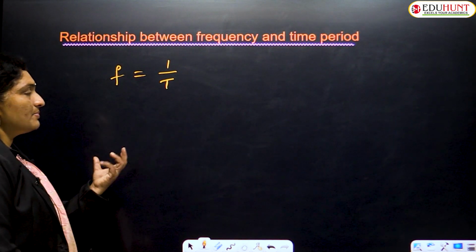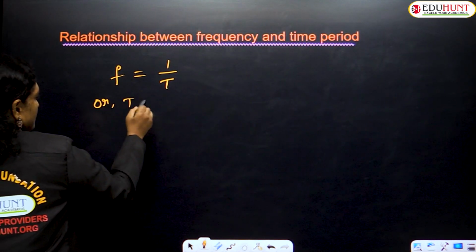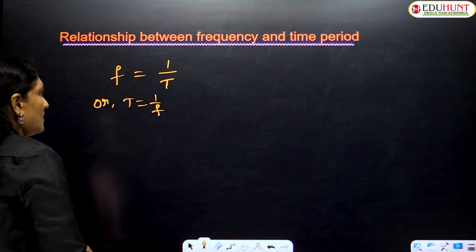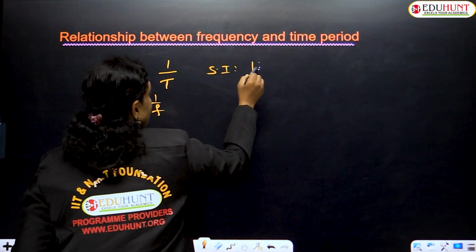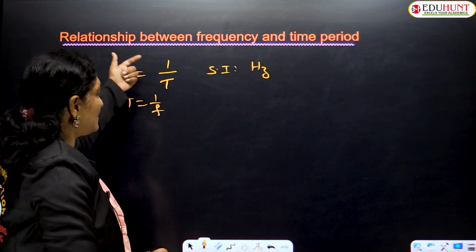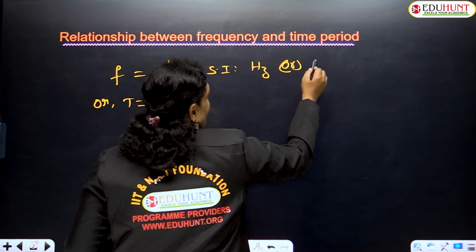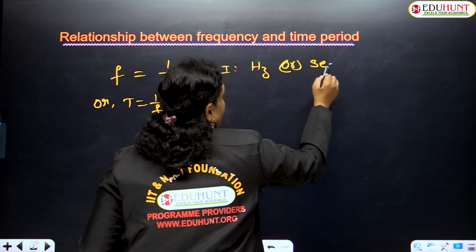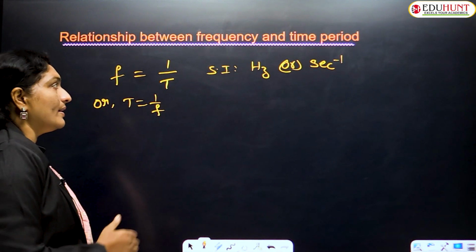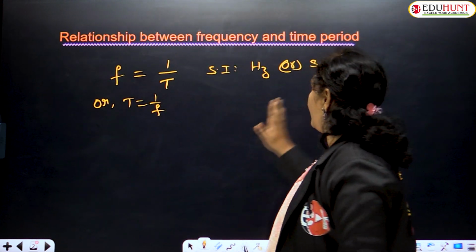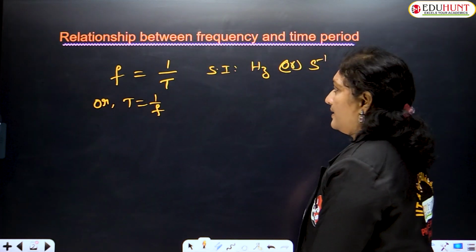That means the larger the time period, the lesser the frequency. Or you can also write it as T is equal to 1 by f. As I told you earlier, the SI unit of frequency is hertz. As frequency is equal to 1 by T, this can also be written as 1 by second, which is nothing but second inverse. So you have two SI units for frequency: one is hertz and the other is second inverse, written as s inverse. Got it, children?